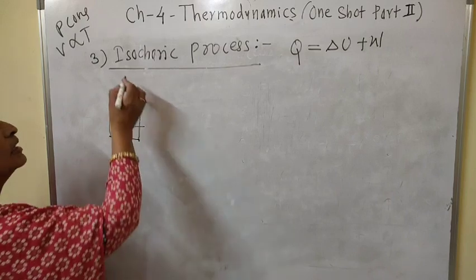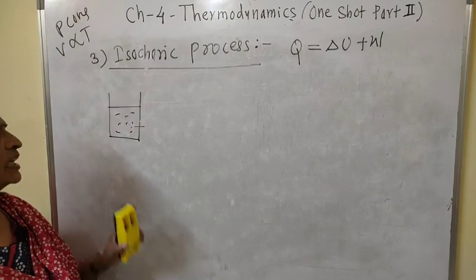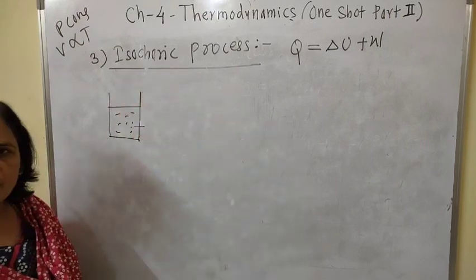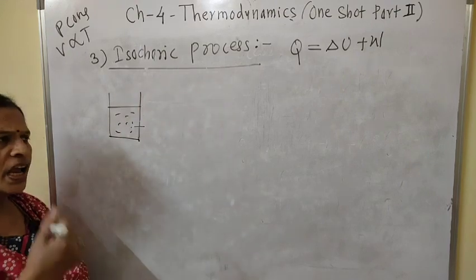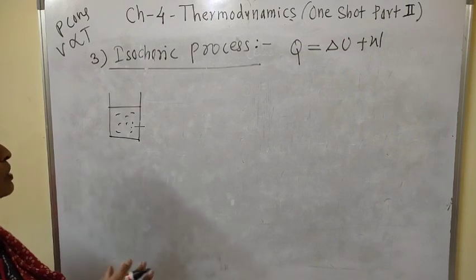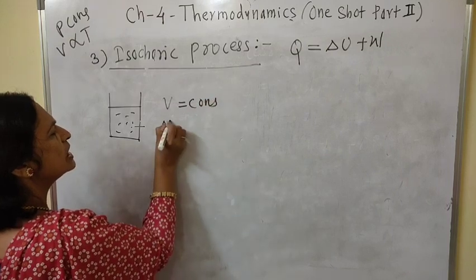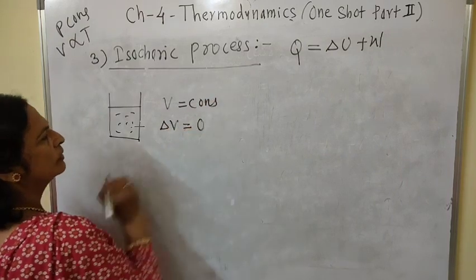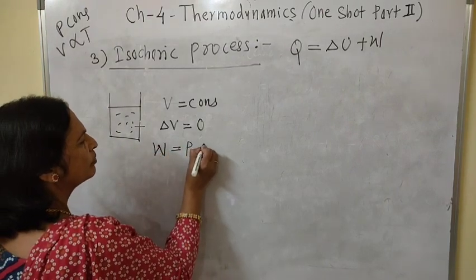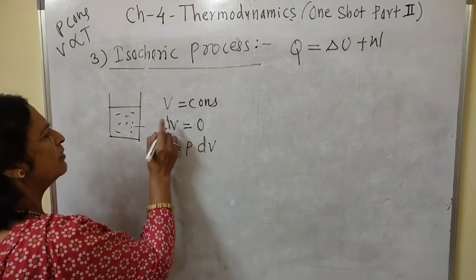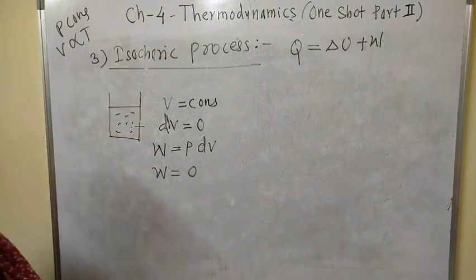At that time the process is an isochoric process, a thermodynamic process in which the volume of the system remains constant, and it is a very easy process because we know that as volume remains constant, V is constant, then change in volume is equal to 0, and we know that work done W is equal to P delta V. We can write it in this manner, P dV. If dV is equal to 0, then work done is equal to 0.